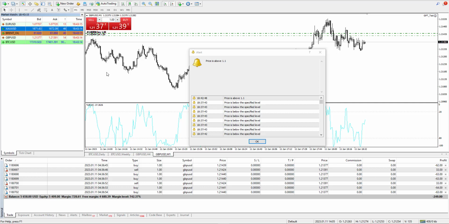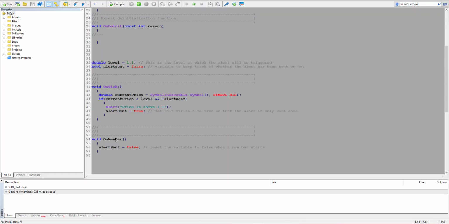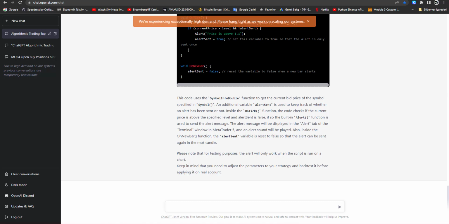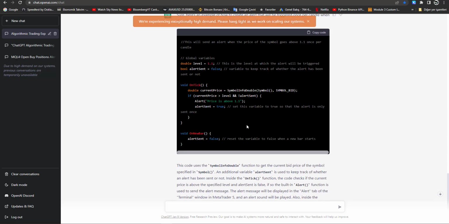We only get once. Okay, let's wait one more candle, or we forgot to get some on new bar. Such a function doesn't exist. Yes, that's why I don't know this function, because this function doesn't exist. And I just checked MQL5 too, but it doesn't show, or there is something that we don't understand.